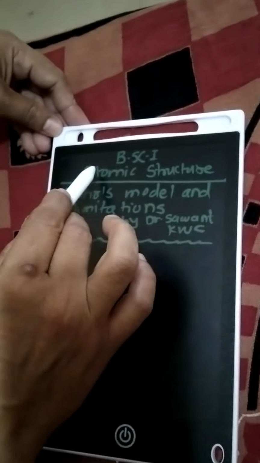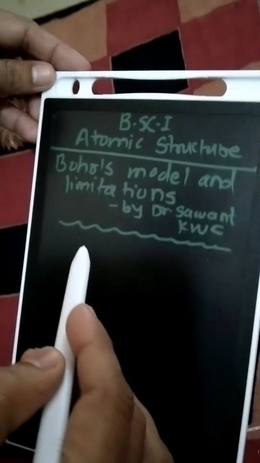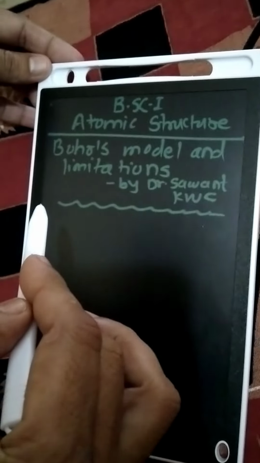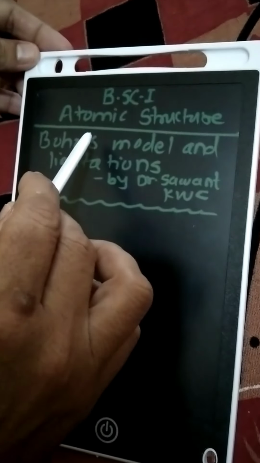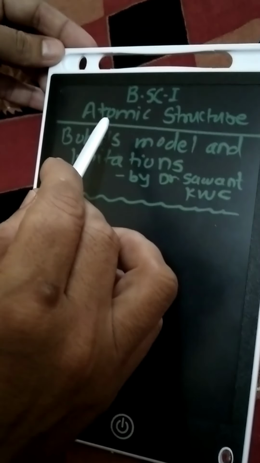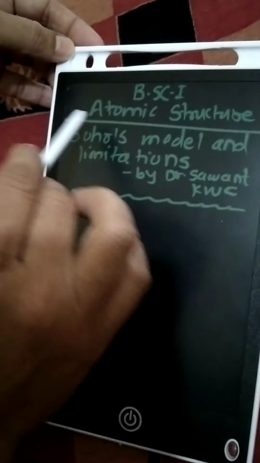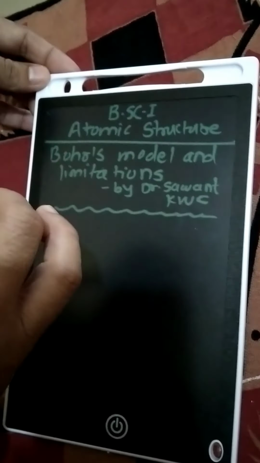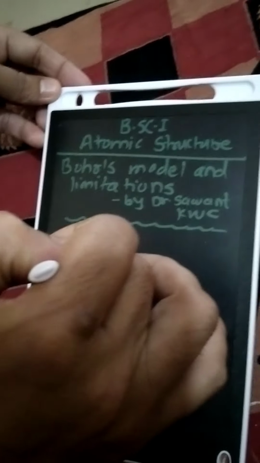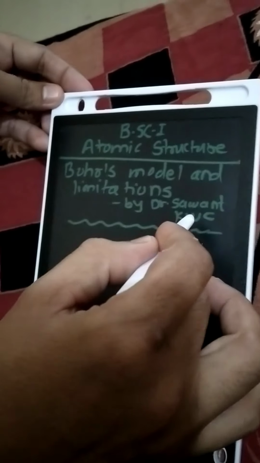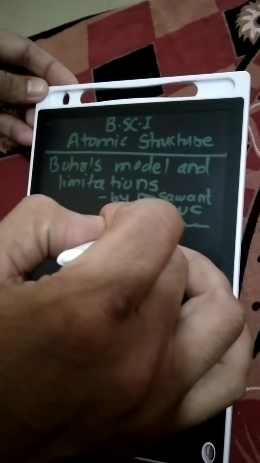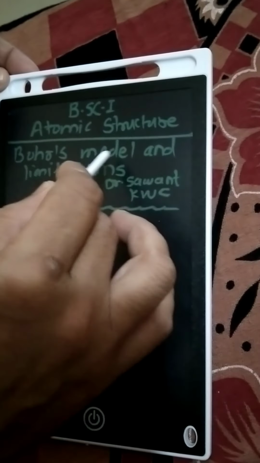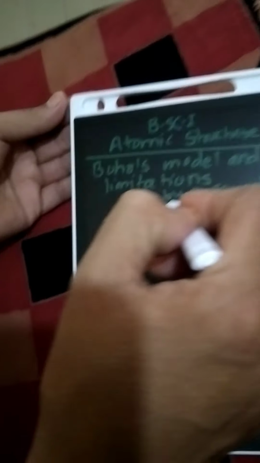Today, by the use of digital board, we will study the first concept of inorganic paper about the chapter atomic structure. The concept is Bohr's model and its limitations. By using digital board, today we'll discuss and you will learn about Bohr's model and limitations. It is a part of the atomic structure.